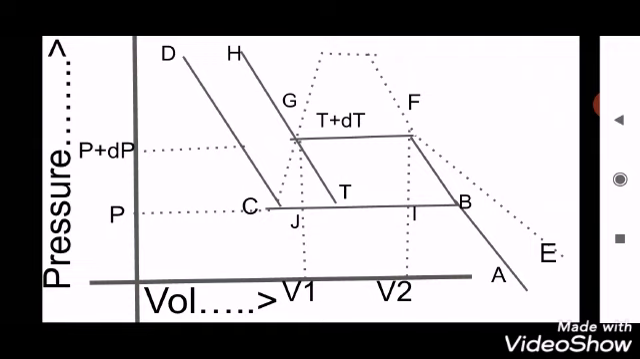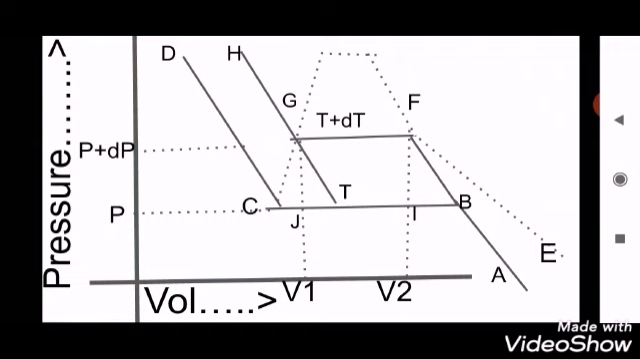Similarly, EFGH is another isothermal. Along EF, the substance remains in a vapor state. Along FG, it is in saturated condition. Along GH, it is in a liquid state. But both are carried out at different temperatures. The first isothermal ABCD is at temperature T, EFGH is at T plus dT, where a small change in pressure produces a small change in temperature.